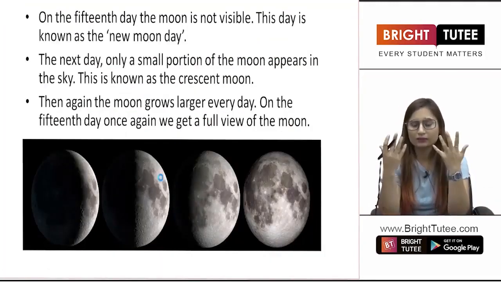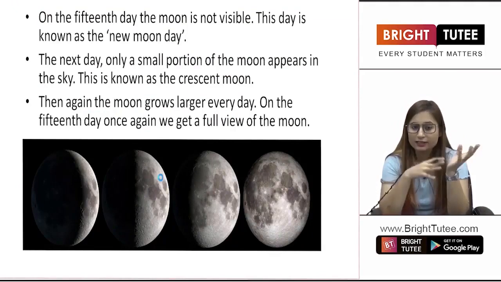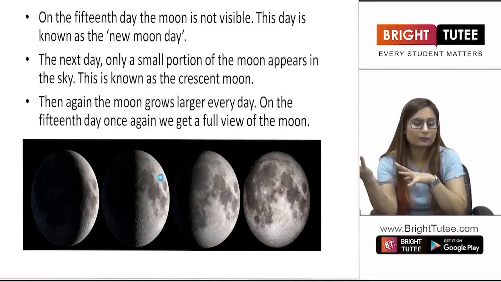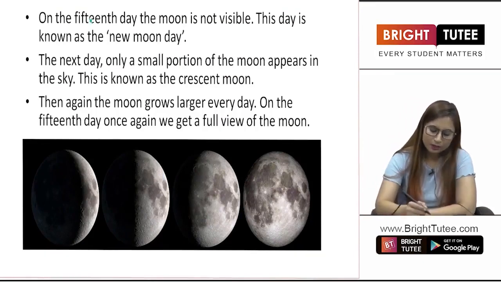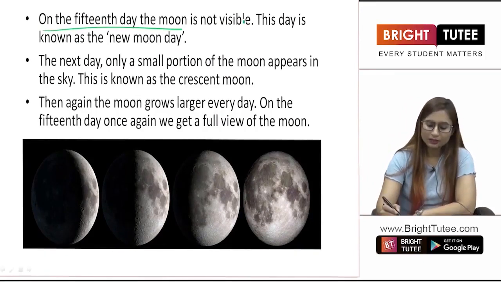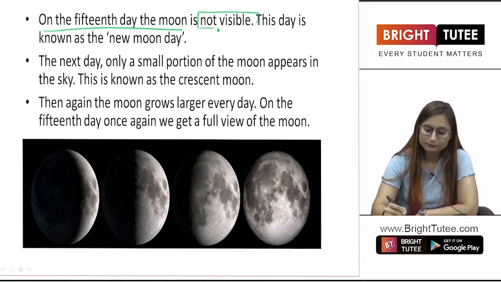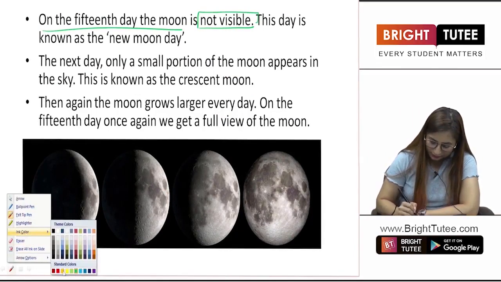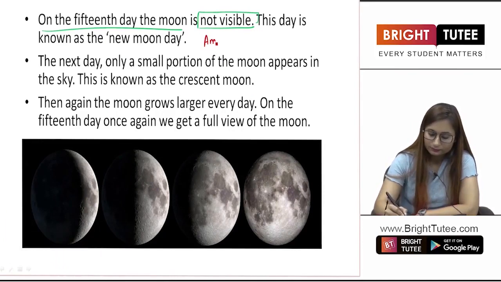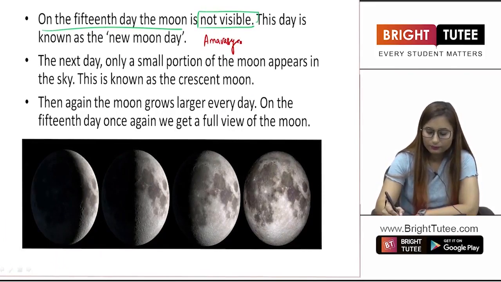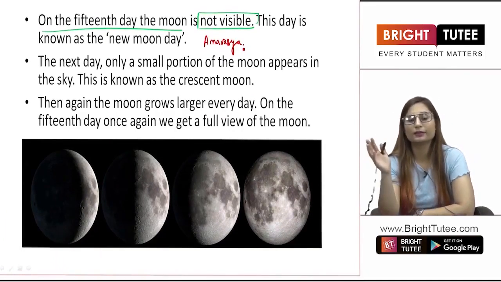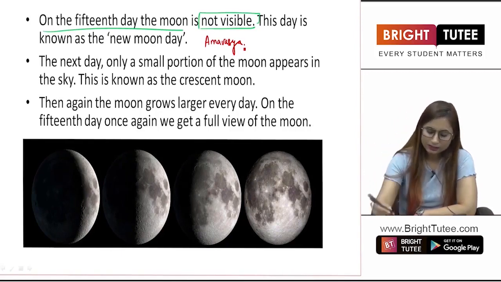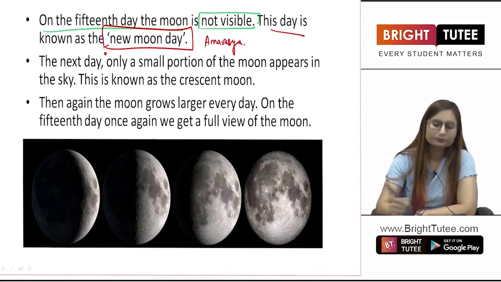Now, as the size of the moon decreases from full moon day to the half of the month, the next phase that comes is on the 15th day, when the moon is not visible. In Hindu calendars, we refer to this day as Amavasya. Amavasya is a new moon day basically. There is no moon. You cannot see the moon in the sky. This day is known as the new moon day, right?